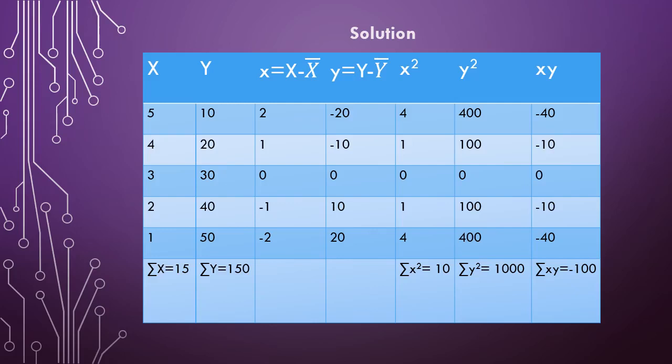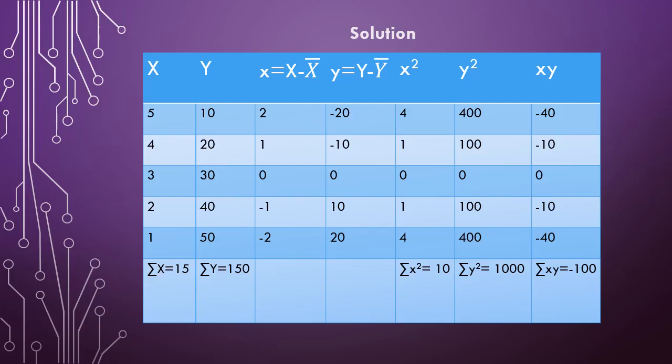Minus 1 into 10 is minus 10. Minus 2 into 20 is minus 40. The summation of this will be minus 100. This minus 50, minus 40, minus 10 is minus 50. Minus 50 plus 0 is minus 50. Minus 50 minus 10 is minus 60. Minus 60 minus 40 is minus 100.